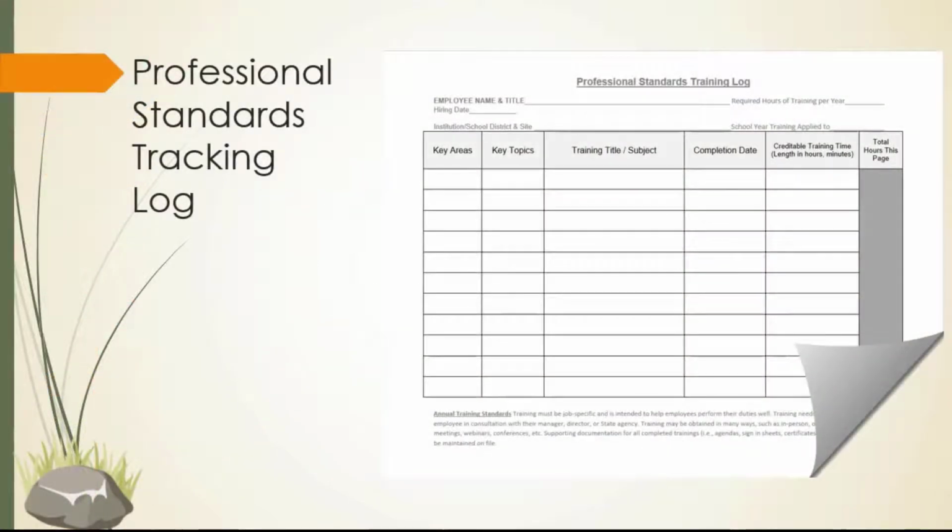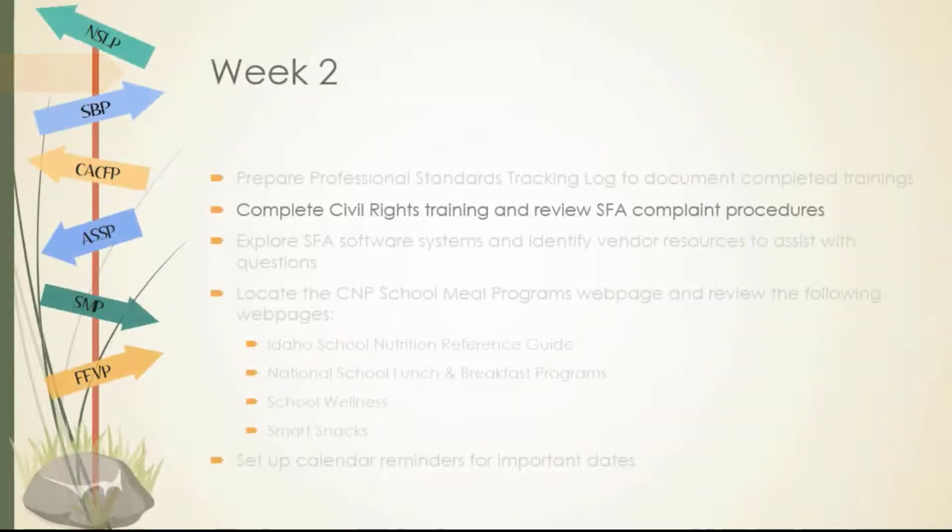If you are unable to locate the tracking mechanism utilized by your SFA, templates are available in My Idaho CMP download forms in both Word and Excel formats. USDA also offers a free web-based training tracker tool designed to keep track of annual required training hours.